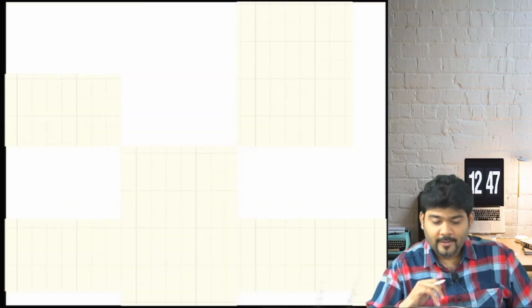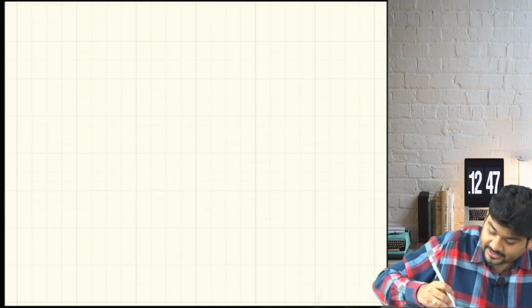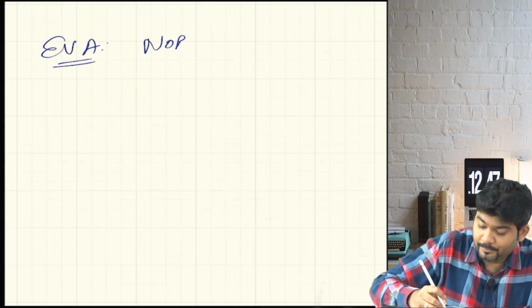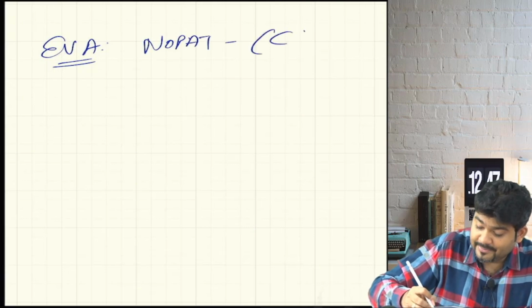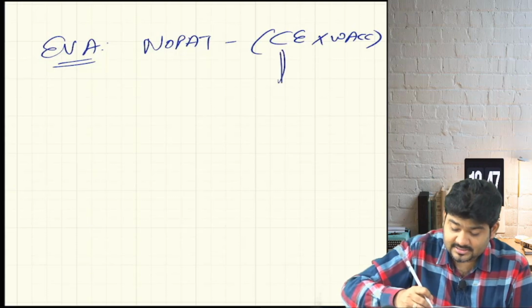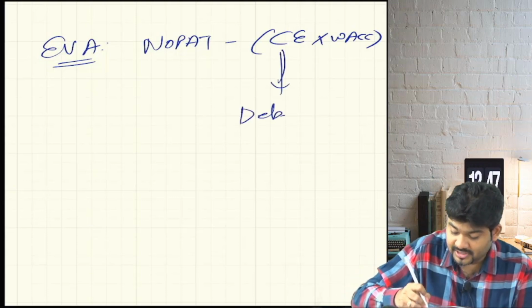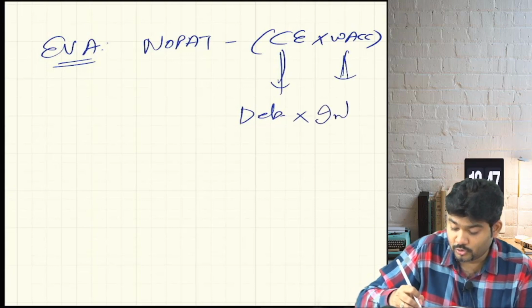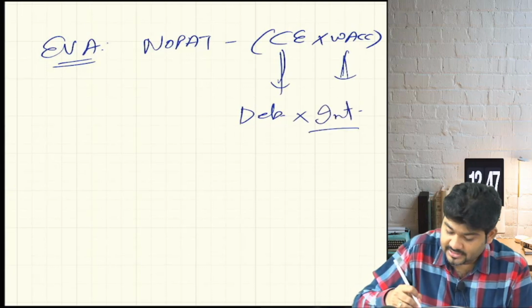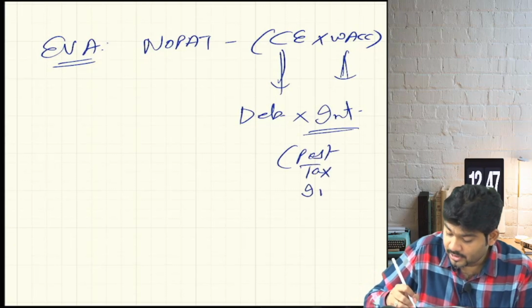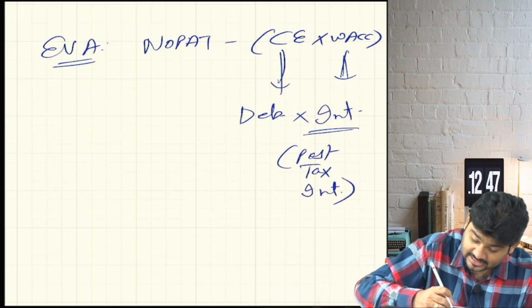Pay attention. See, try and understand the total economic value added format. It is NOPAT minus capital employed into weighted average cost of capital. Can I say this capital employed will also include debenture? This weighted average cost of capital will also include interest, but this interest that we are going to take is post-tax interest.